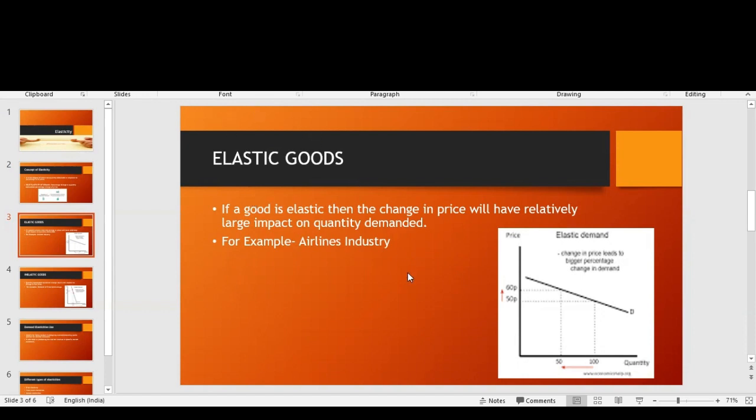Other examples are all the luxury items, which come under elastic goods. Basic things like soda cans also come under elastic goods. People prefer buying from another company if a certain company X increases its price. So if a good is elastic, then the change in price will have a relatively large impact on the quantity demanded.